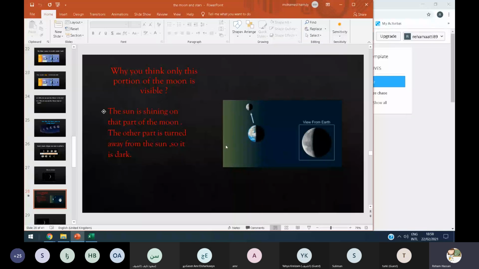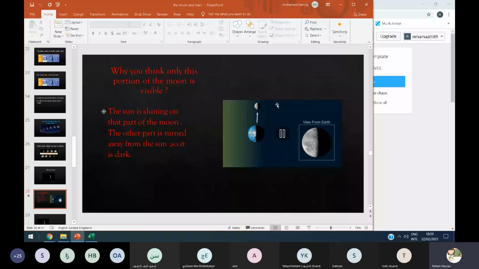Like the Earth moving around the sun, it is the same. Now the moon moves around the Earth, okay? The sun shines on one part of the moon, but the other part is turned away from the sun, so it is dark.